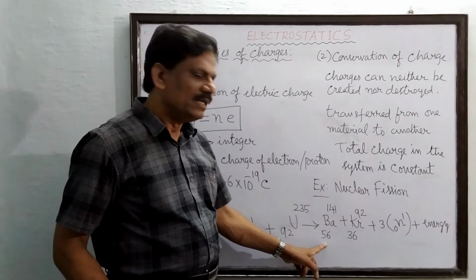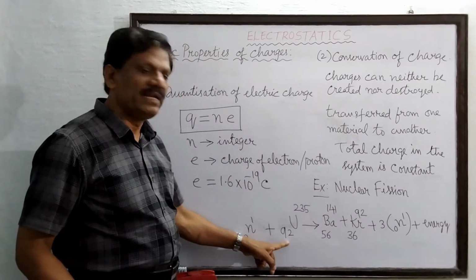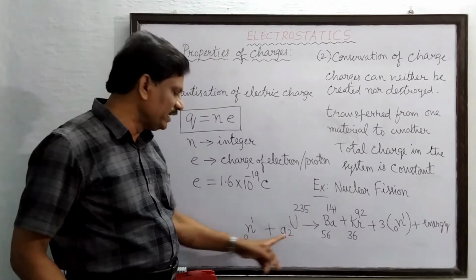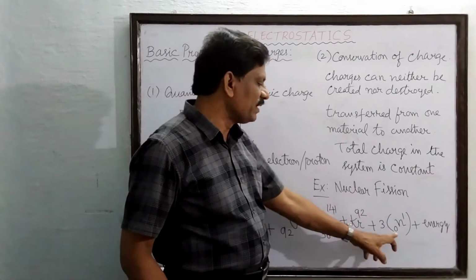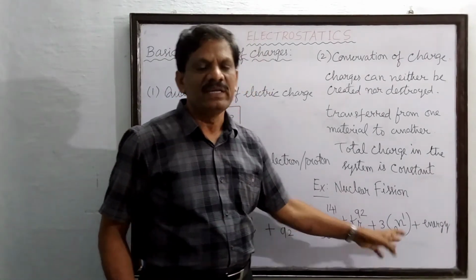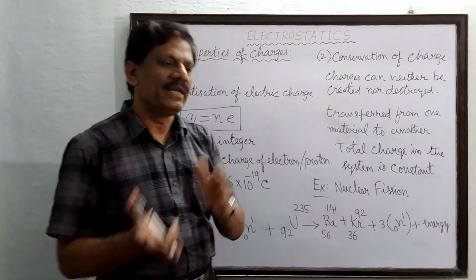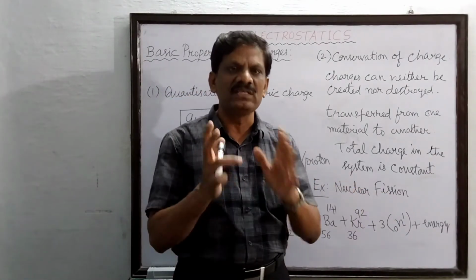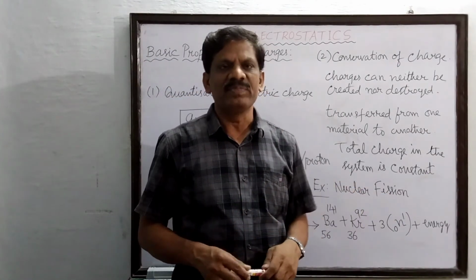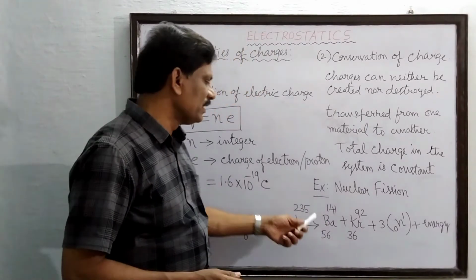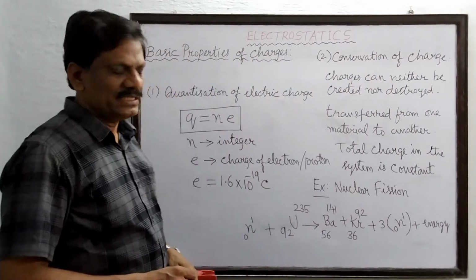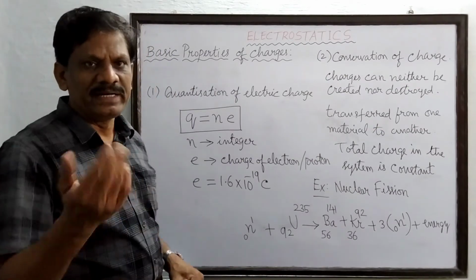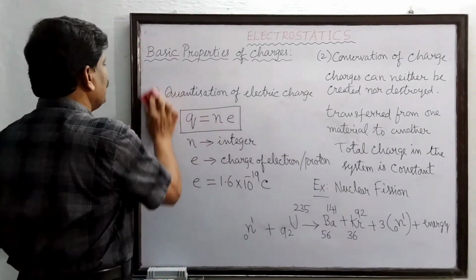92. Understand? So here what is the charge number? Here the left side of the reaction is 92 plus 0, which is 92. Here 56 plus 36 plus 3 into 0 is also 92. So before and after the reaction, the charge number remains the same. So this is the best example for what? Conservation of electric charge. So like that, now natural radioactivity we have studied, is it not?